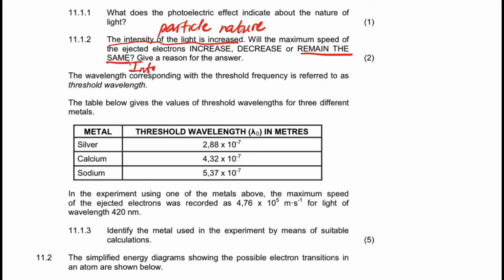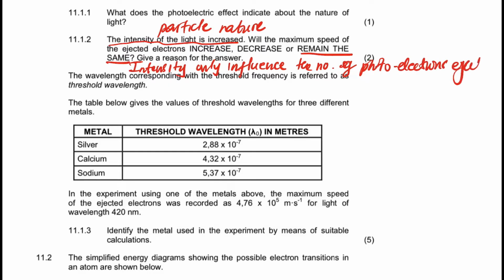The intensity, guys, from my other previous video, the intensity only influences the number of photoelectrons ejected per second, not kinetic energy. The kinetic energy is not influenced by the intensity of light, which is the brightness.